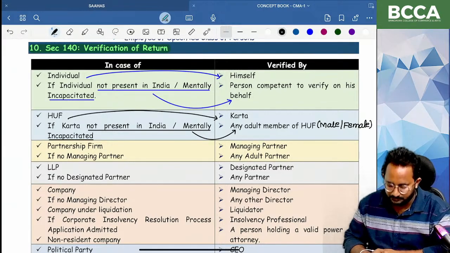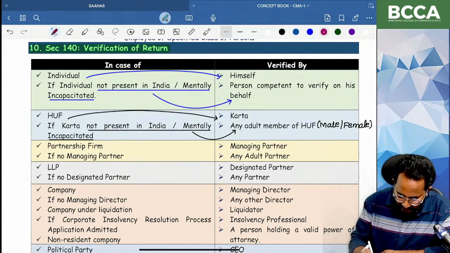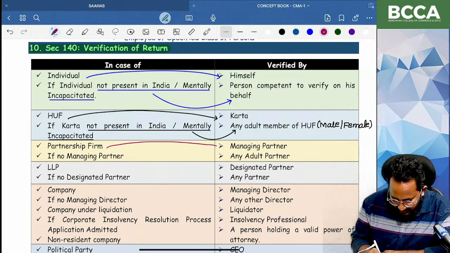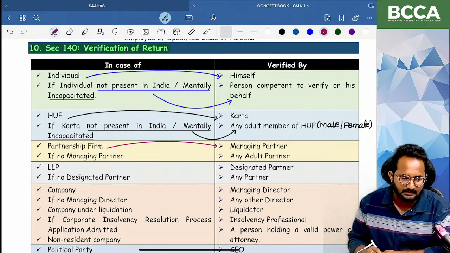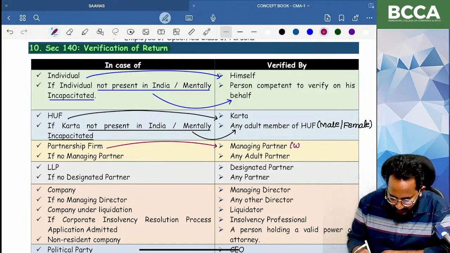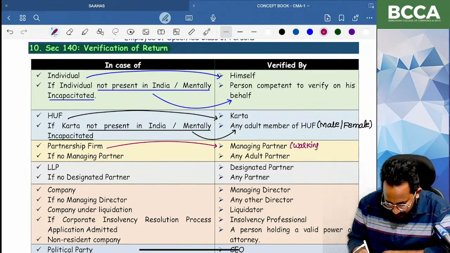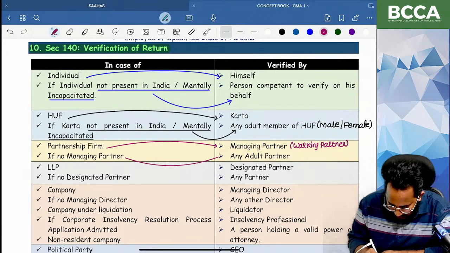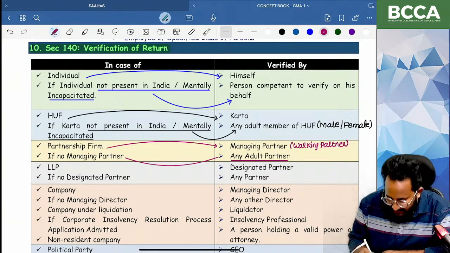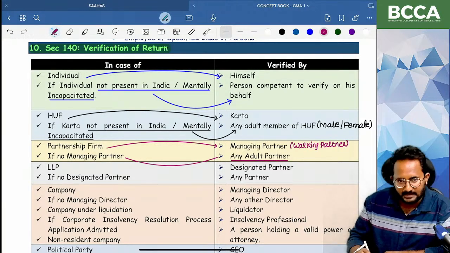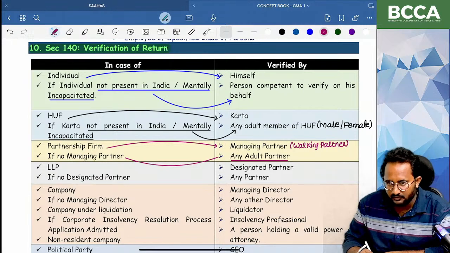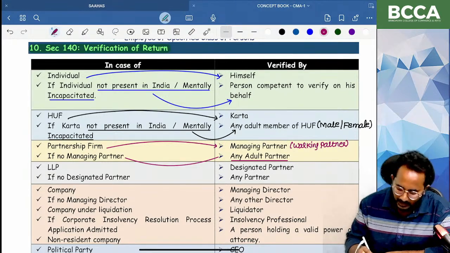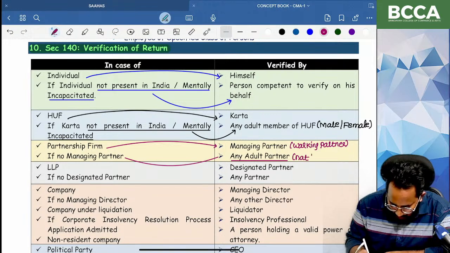Adult is enough. Next, if that is a partnership firm, who can verify the return of income of the partnership firm? Managing partner. So managing partner means we can call that partner the working partner. If no managing partner or no working partners are there, then any adult partner, not being a minor. This is a general point. As per Indian contract law also, a minor is not liable for anything. Only for benefits he can become a partner. Here you can write it down: not being a minor.